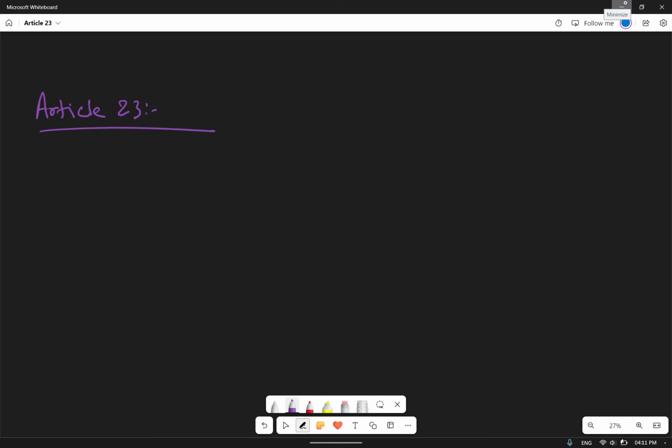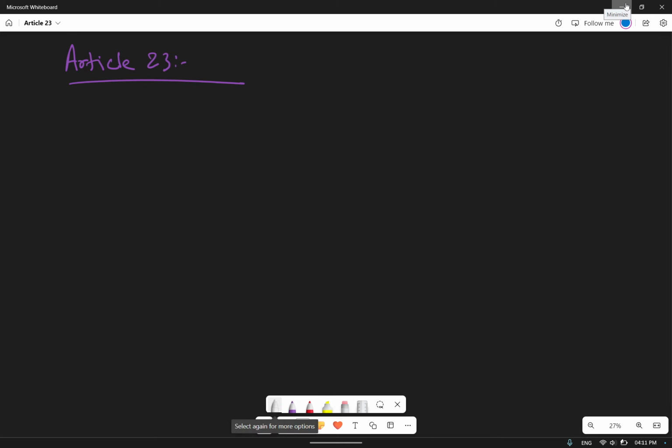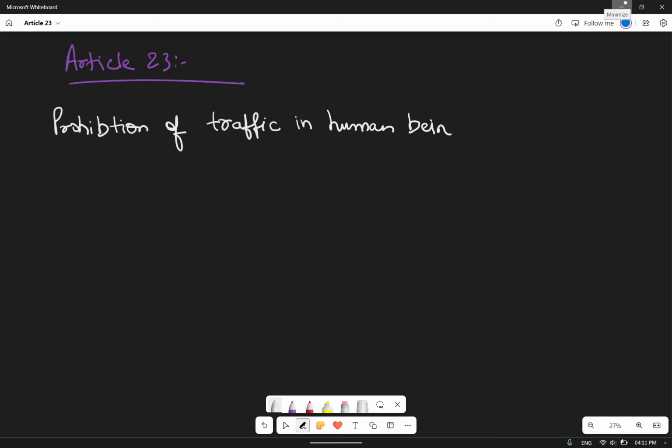So now what exactly is article 23? It deals with the prohibition of traffic in human beings and forced labor. What does it mean?